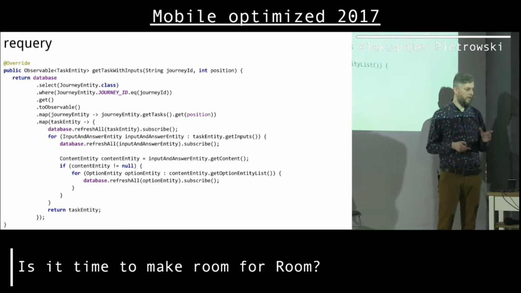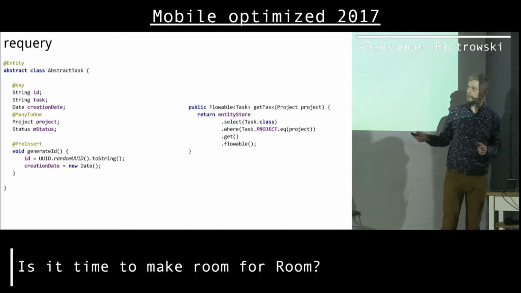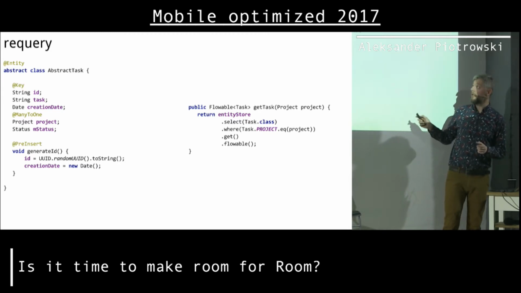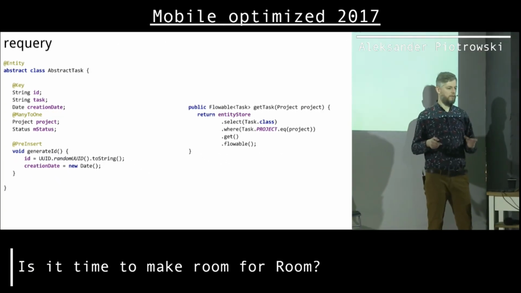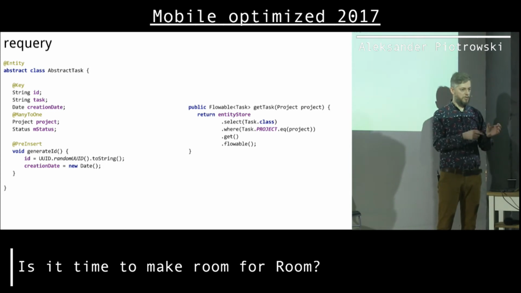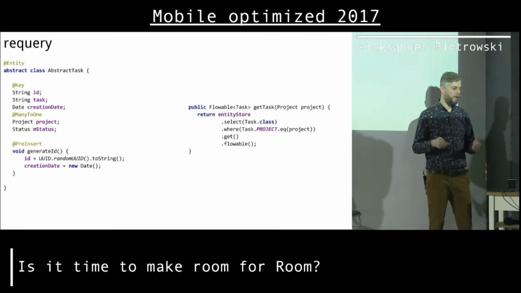There's a small caveat here. If the relation is one deep, like in this case, where I have a task and there is a project inside, when I query for a task for a particular project, like here, Requery will get me the task and also all the fields from the project. Okay, that's kind of nice. But if there is another object inside of a project, let's say an owner, which is another entity, and then the owner has another entity, let's say a company, Requery will only go one level deep. So it gets me a task and a project, but all the fields from the user and all the fields from the company are going to be empty.